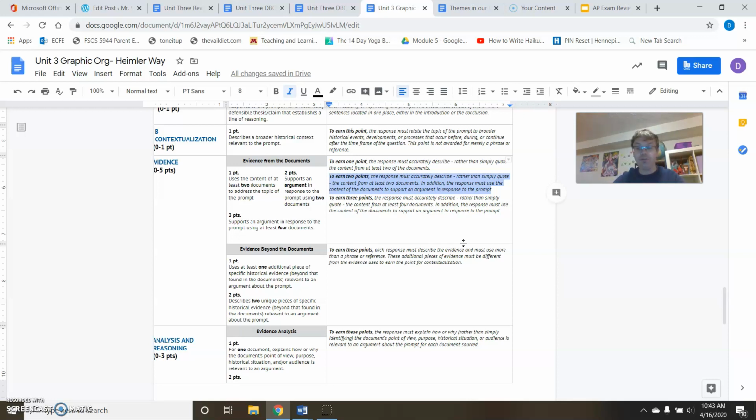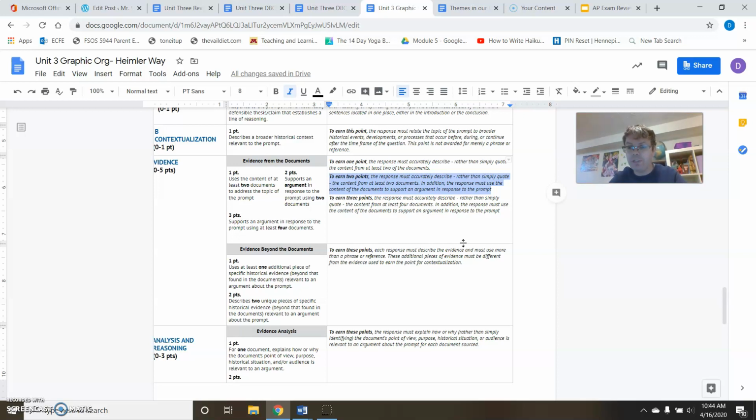Basically, what that means is if you have a strong topic sentence for your paragraph, and then you're able to give basically the main idea of the document that goes with the topic sentence you put, you're going to be able to earn those 2 points if you do that for 2 documents. Sounds kind of confusing, but here's the way you want to think about it.